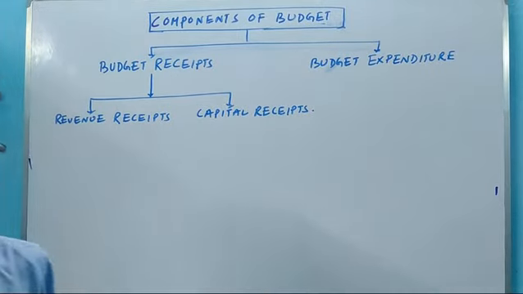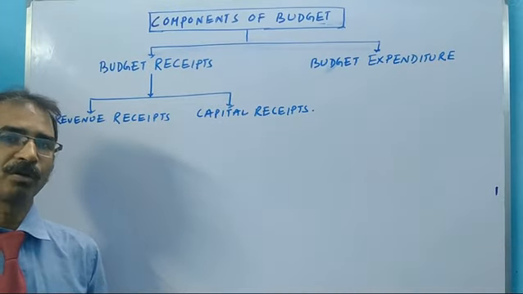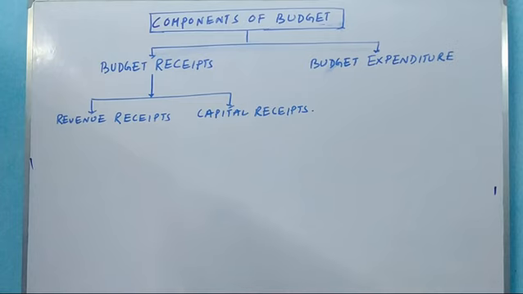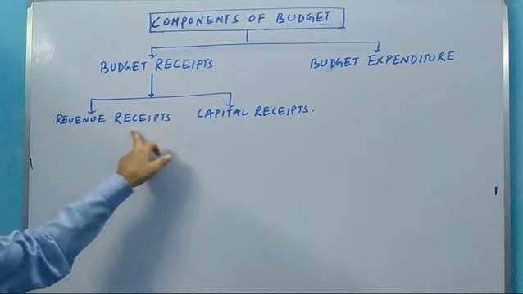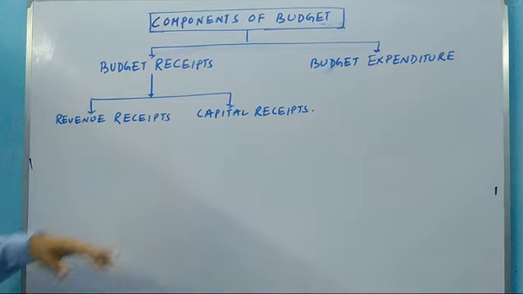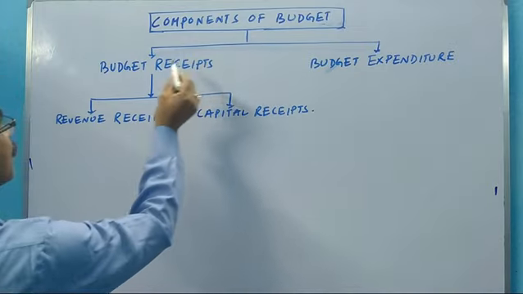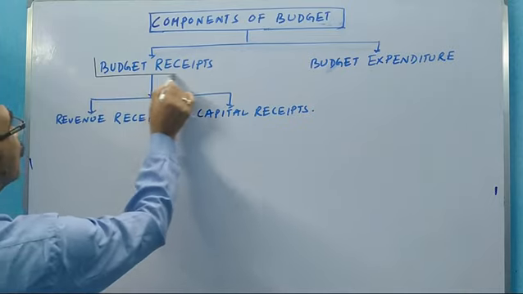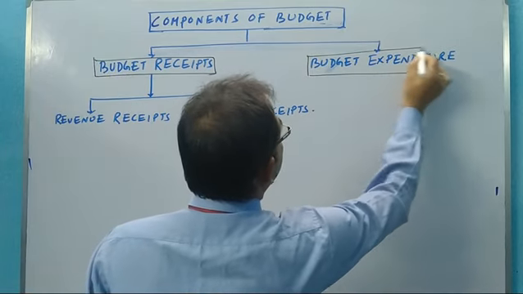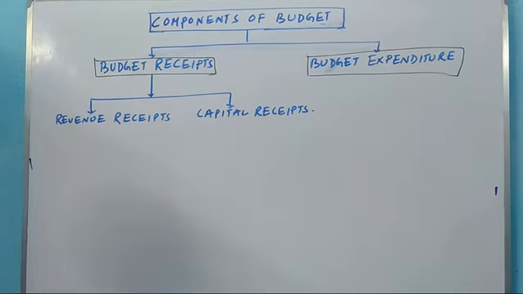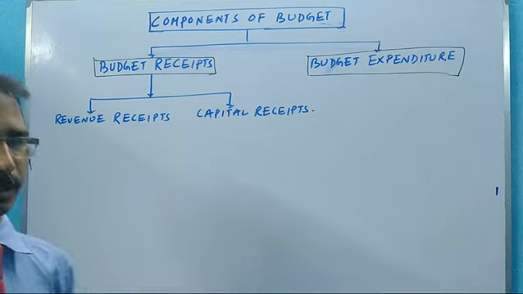Today's topic is the capital receipt component of the government budget. In the last video, I discussed the revenue receipt part, so again I am giving a revision. The components of the government budget we can classify into two heads: budget receipt and budget expenditure, meaning the sources of earnings of the government and the sources of expenditure.